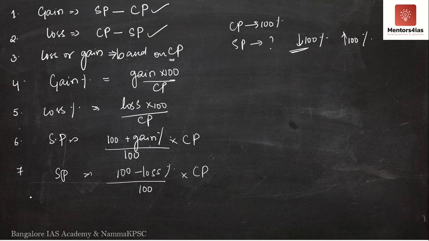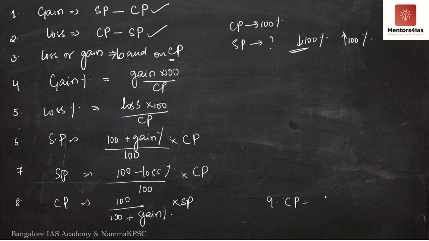Similarly, if you have gain percentage and selling price, how do you determine cost price? You have to cross multiply, which gives cost price as 100 divided by 100 plus gain percentage, into selling price. Similarly, instead of gain, if you have loss percentage, then cost price is 100 divided by 100 minus loss percentage, into selling price.